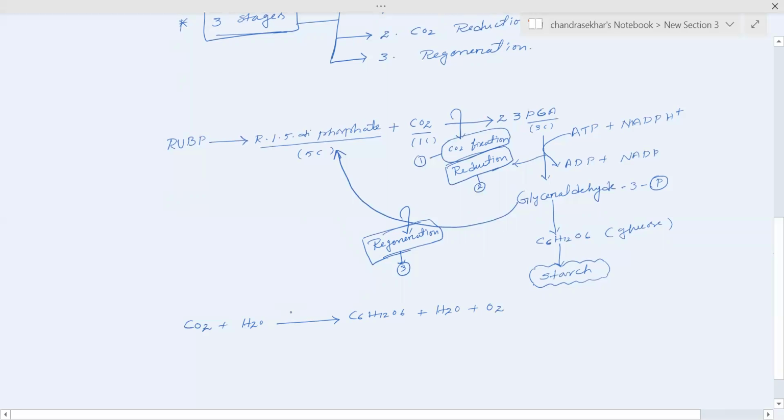All these events occur in the presence of sunlight, in chlorophyll. Let's balance that equation: 6CO2 plus 12H2O gives rise to C6H12O6 plus 6H2O plus 6O2. So this is about the dark reactions.